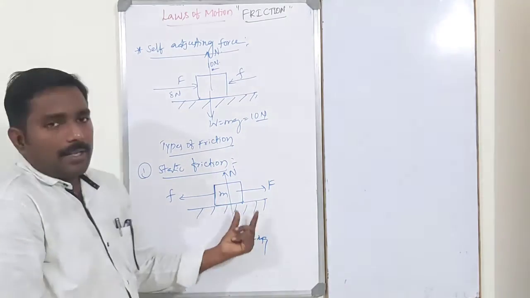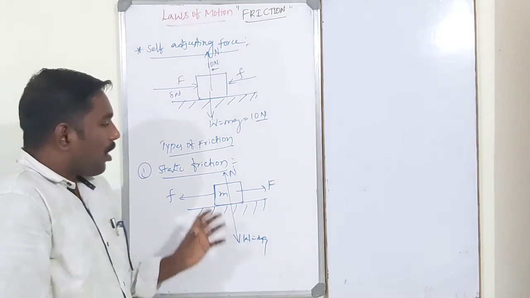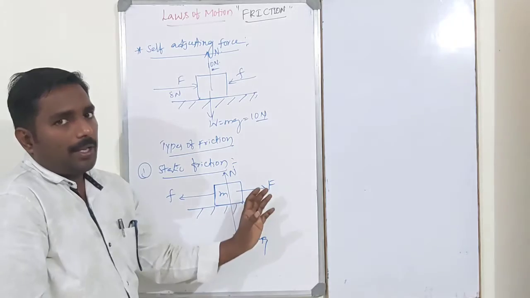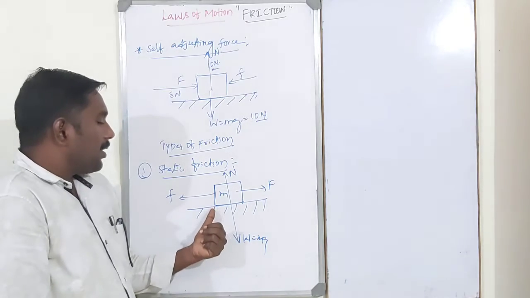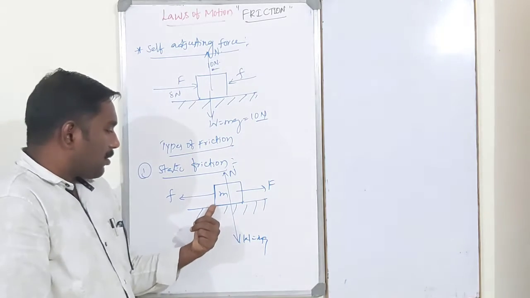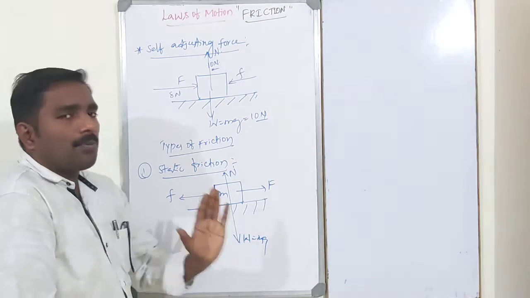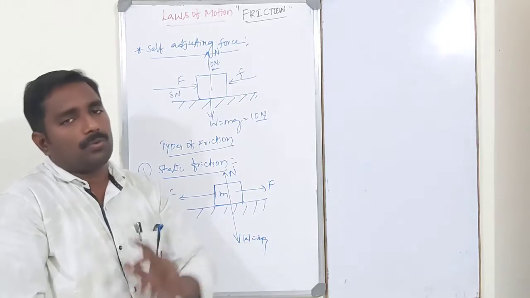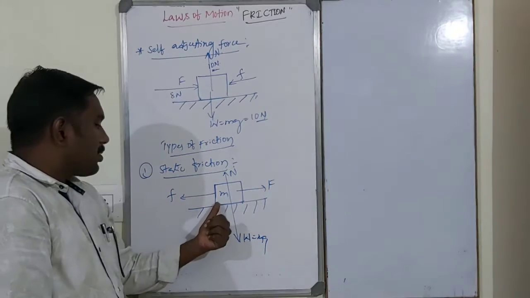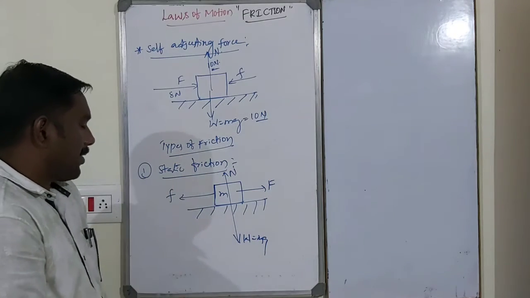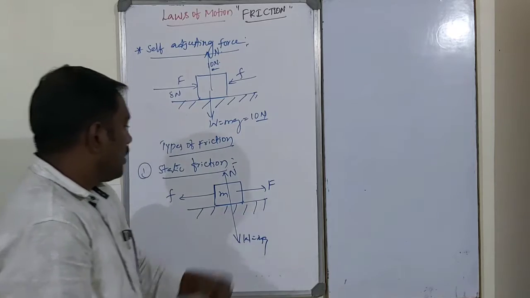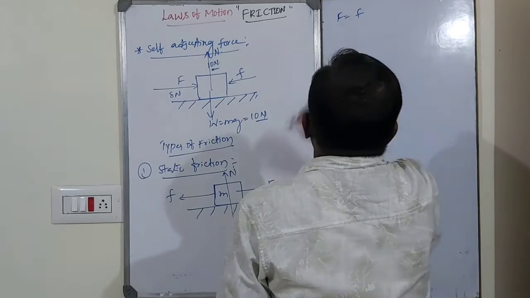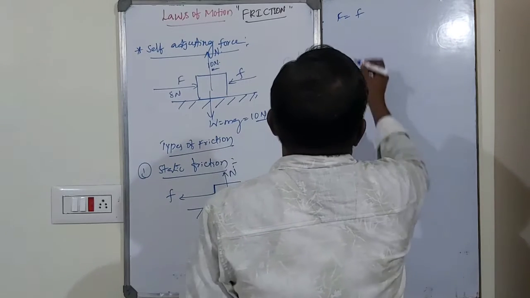So in this case, the body remains at rest, ready to move. Some quantity of force is acting on the body, and there exists a force between the lower surface of the body and the upper surface of the earth. In this case, the body does not slide, just tends to move, and there exists a force of friction between them. That is static friction. See, in this case the applied force is equal to the frictional force.